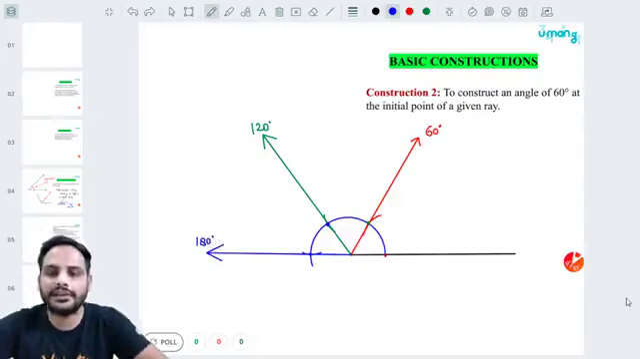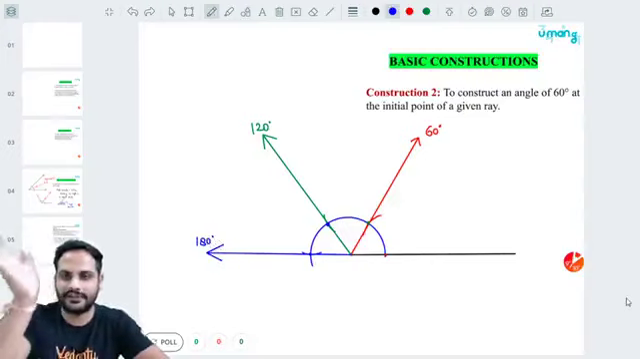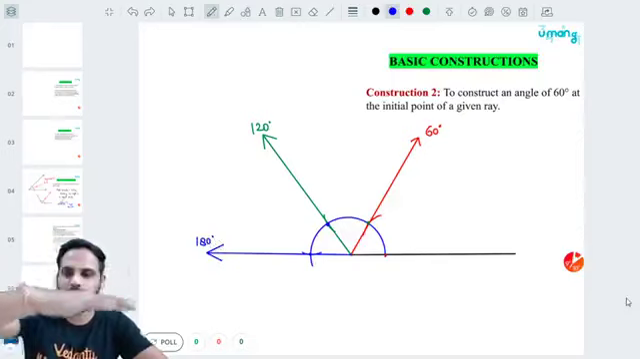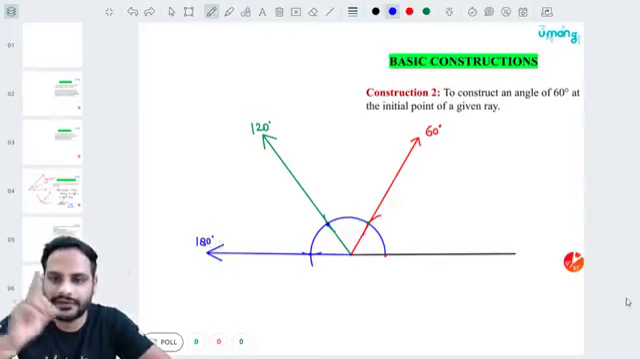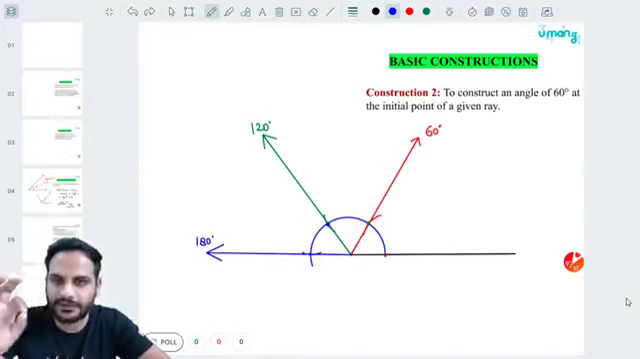Okay, this will be your angle of 180 degrees. So we have got 60, 120, 180. Got it? Again, let me repeat this part.